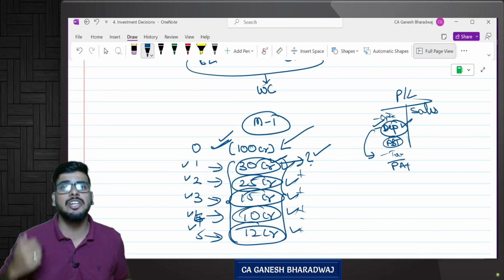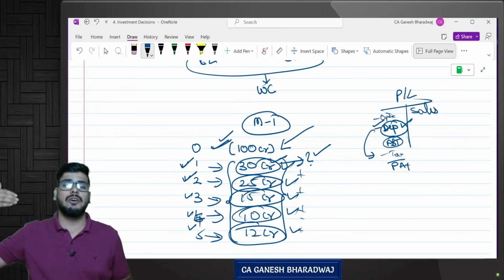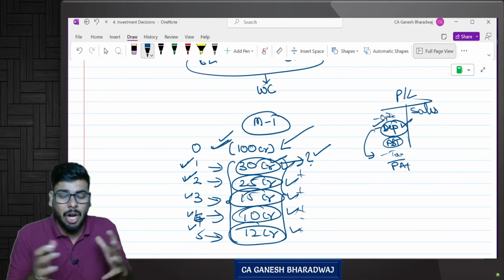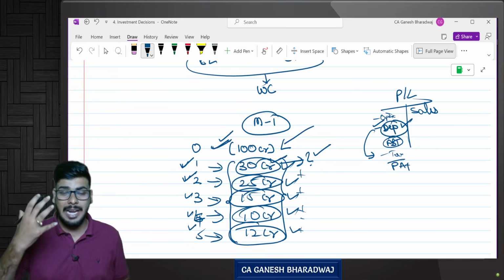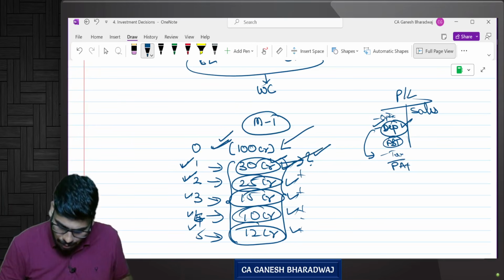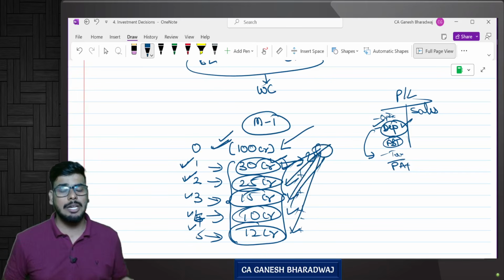Why? Time value of money concept, because the cash flow at the end of year 1 and the cash flow at the end of year 2, or the cash flows at the end of different periods, are not comparable as such. So what will I have to use? I need to use a relevant discount rate and convert all these things into present value and arrive at the present value of cash flows.